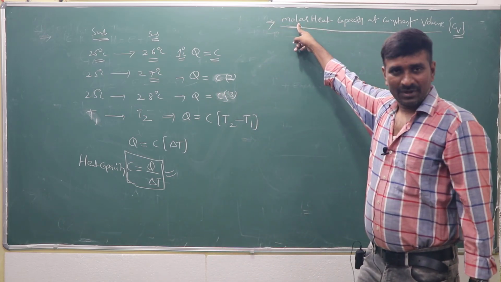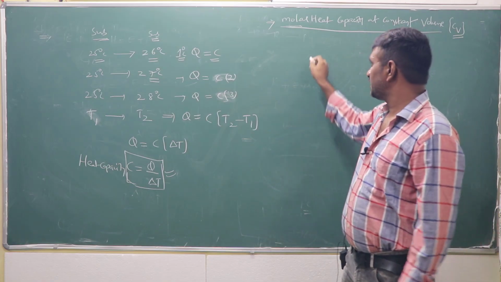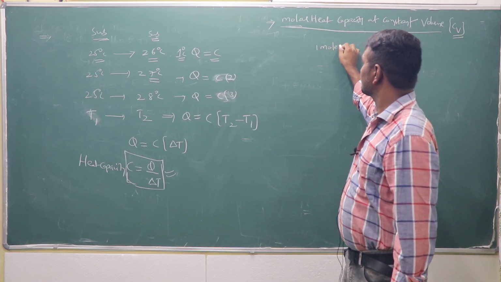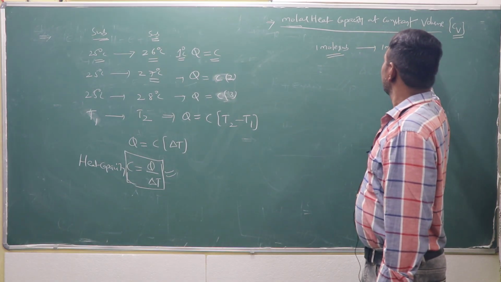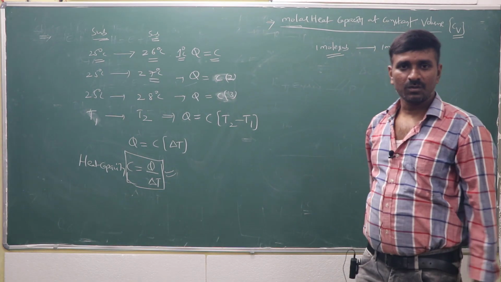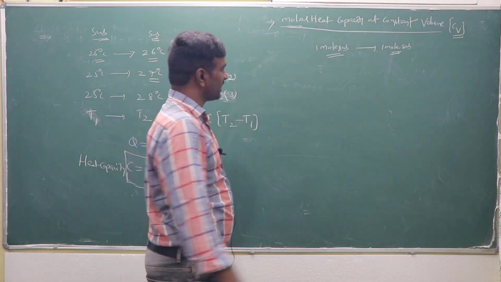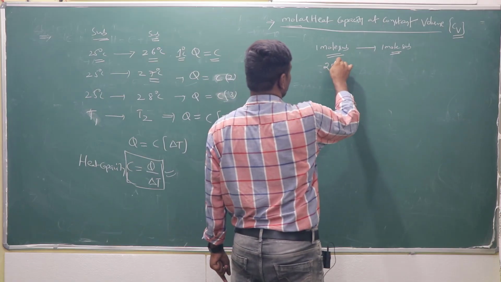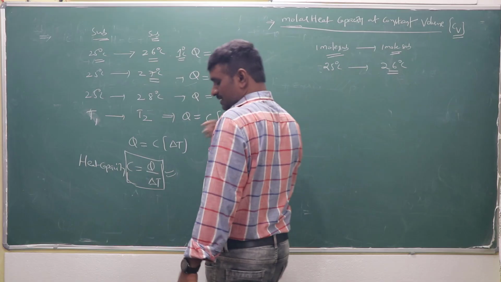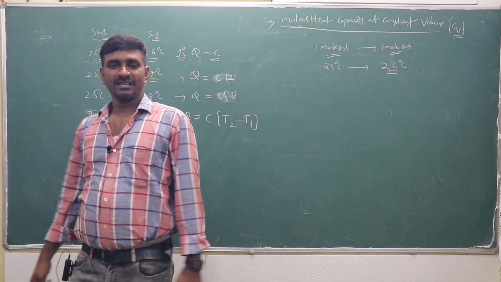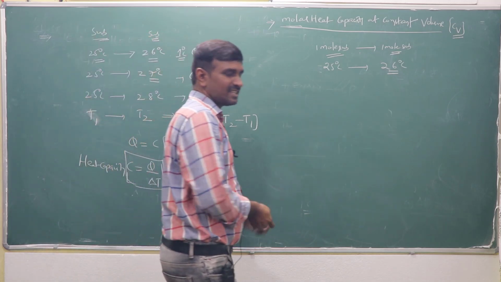Molar heat capacity is CV. That means you take 1 mole of the substance. To raise the temperature of 1 mole of the substance by 1 degree, how much heat is required?